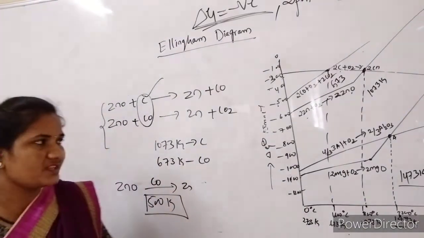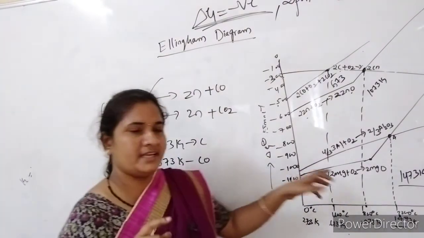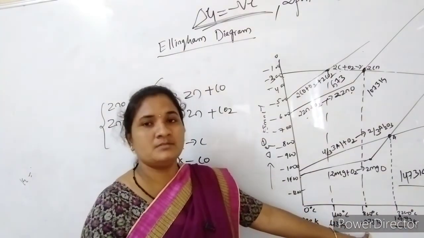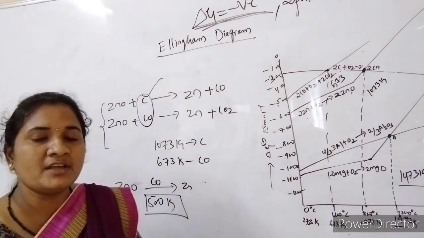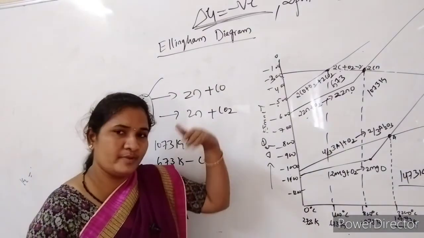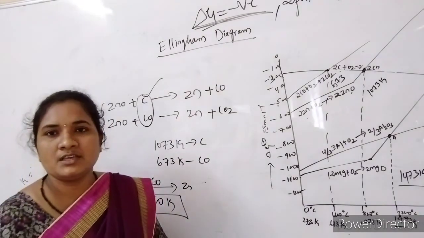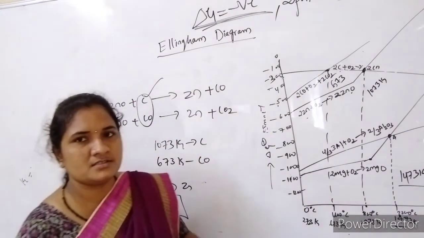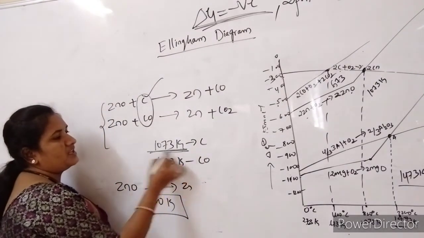So don't confuse. You have to practice 2 or 3 times, then it will become easy. You have to take only the intersects, with respect to their temperatures. Above that temperature, whichever graph, the lower one or the higher one, has the more negative delta G value is taken as the good reducing agent. Below that, we have to choose another metal as the reducing agent. By having this idea, you can draw the diagrams, and with practice it will become easy.